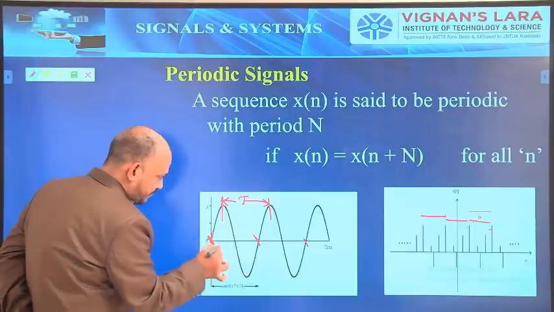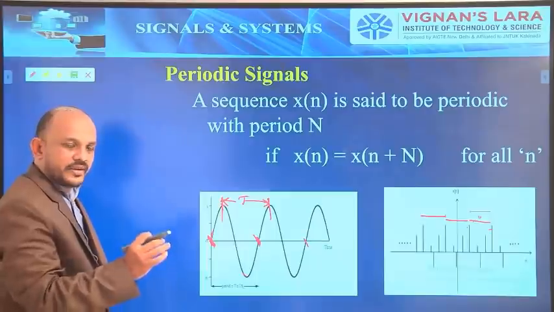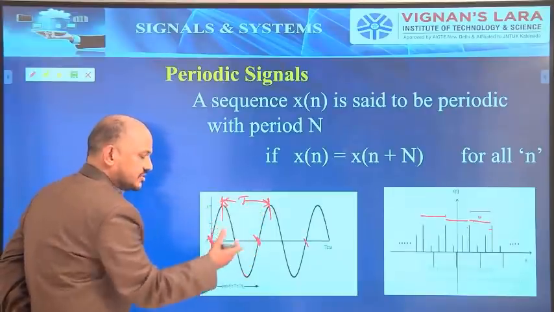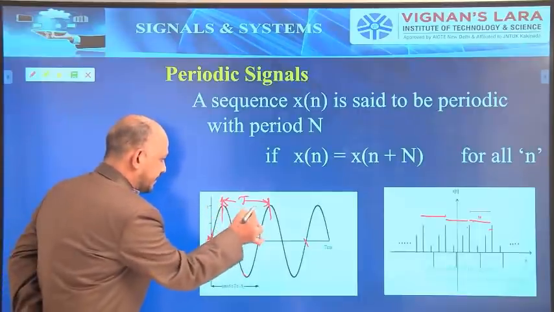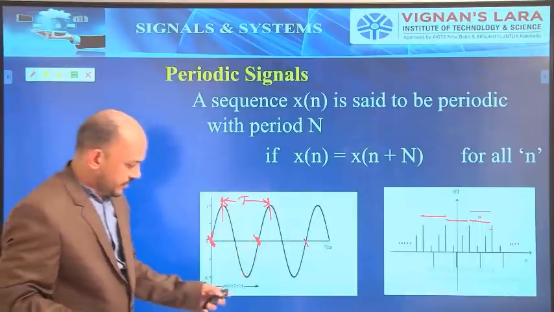So the distance from this point to this point is the same as the distance from this point to this point. So you can measure the time period in this way also. So this way is also right, and this way is too. So there are two different ways to measure. Whichever one is easier, you can go with that one. So this is the time period, and this is also the time period. So you can go for anything. Next.